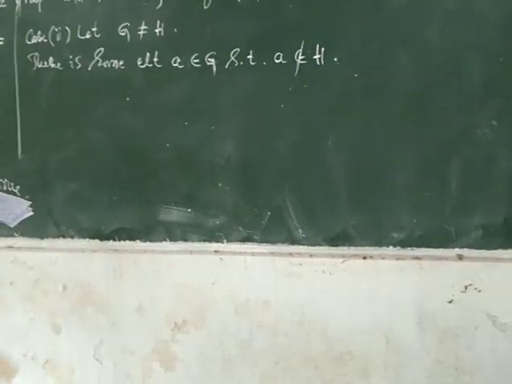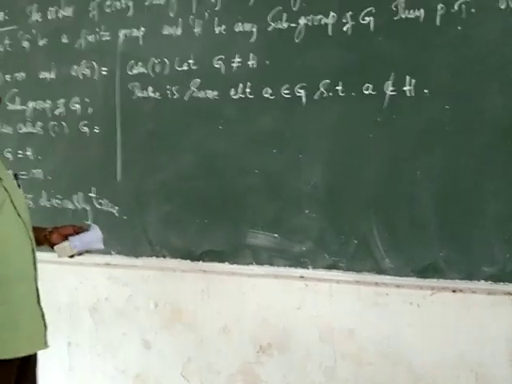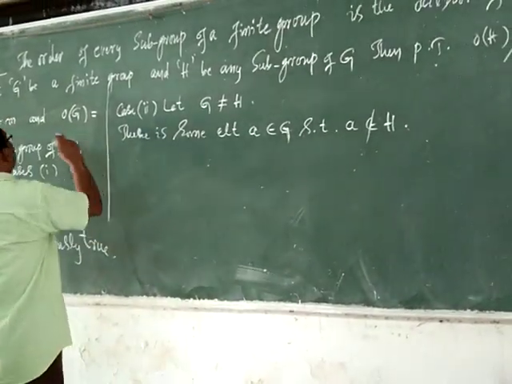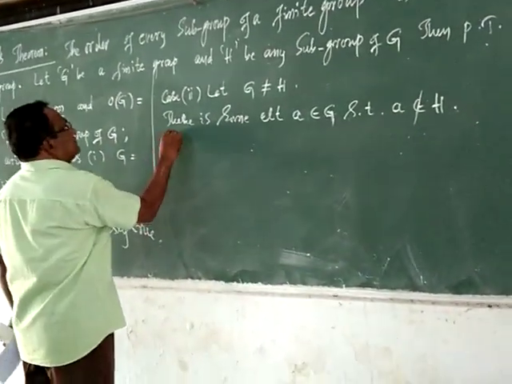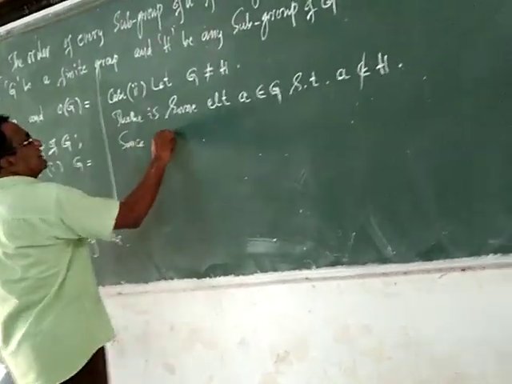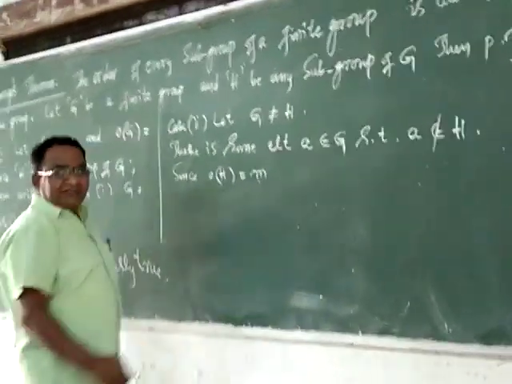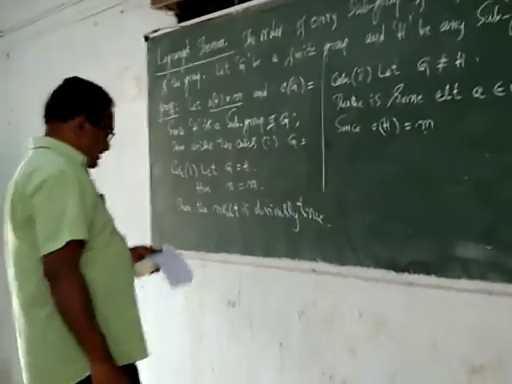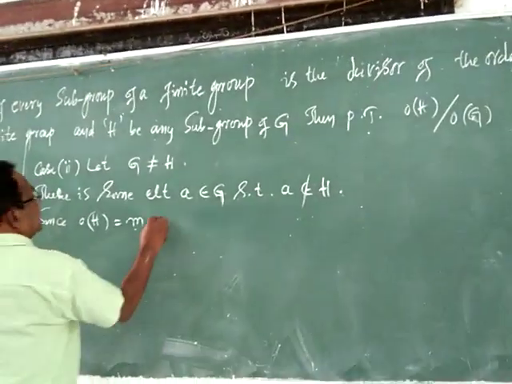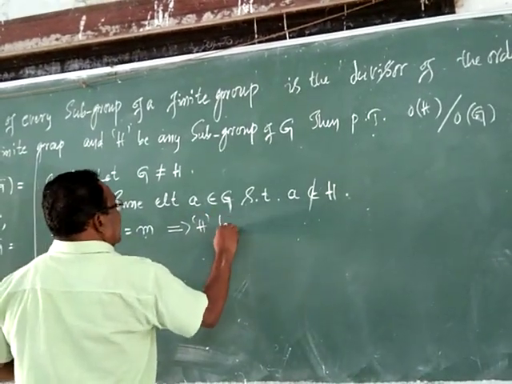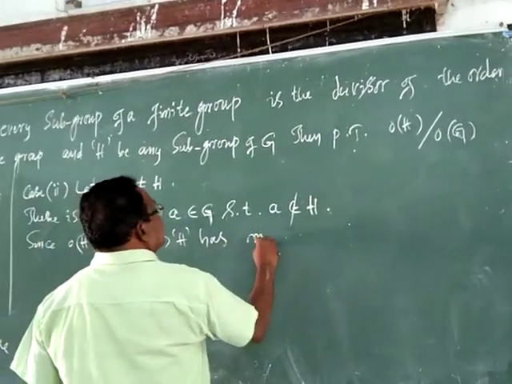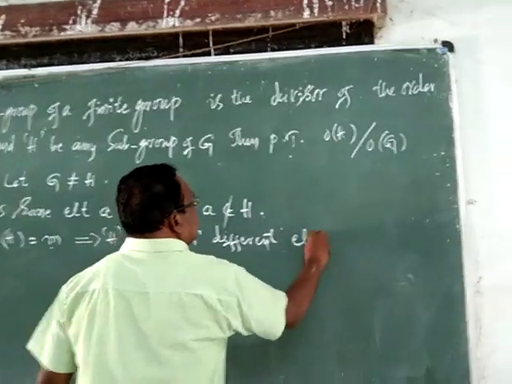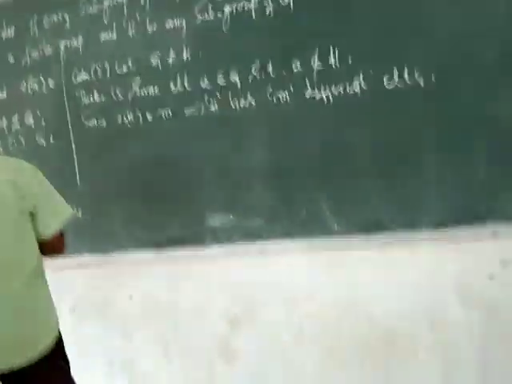This is the meaning of G is not equal to H. But here we have taken order of H equal to M. Since order of H is equal to M, there exist M different elements in H. This implies that H has M different elements.